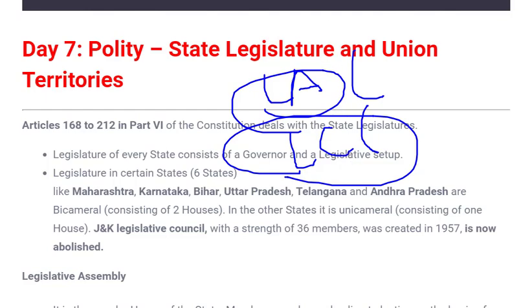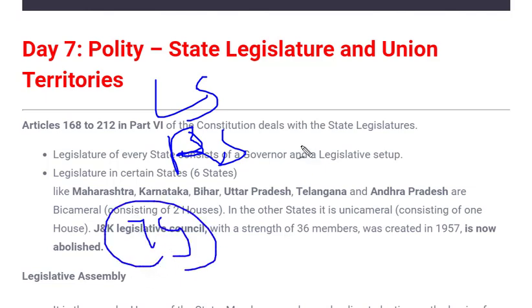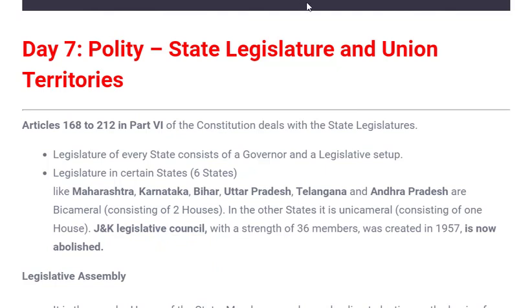Once again, I'm clarifying that at the central level it is necessary for the parliament to have dual houses, that is, to be bicameral, with Lok Sabha and Rajya Sabha. They cannot exempt any of these houses, as mentioned in Article 79 of our Constitution, whereas in a state it's not necessary to have dual houses, that is, Legislative Council and Legislative Assembly. It depends upon the state whether they want it or not. So let's start today's video and see what is mentioned over here.